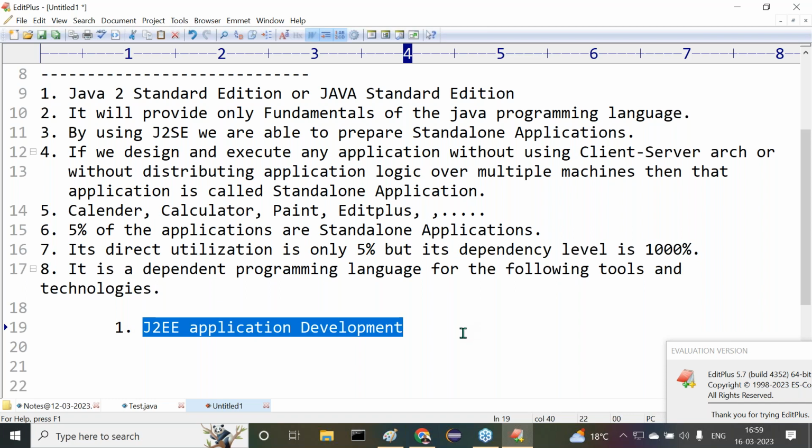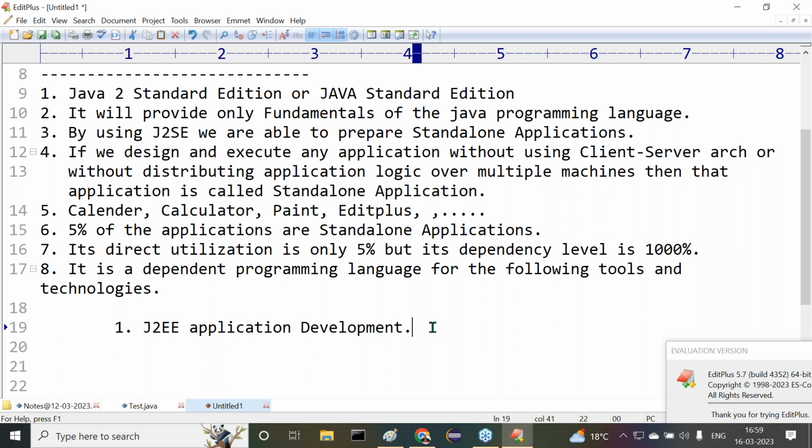For the J2EE technologies, definitely we require J2SE. Point number one. Point number two, if you want to learn the Selenium testing tool, then definitely we require J2SE. Why? Because Selenium was designed on top of J2SE only. Selenium testing, you know already, right?